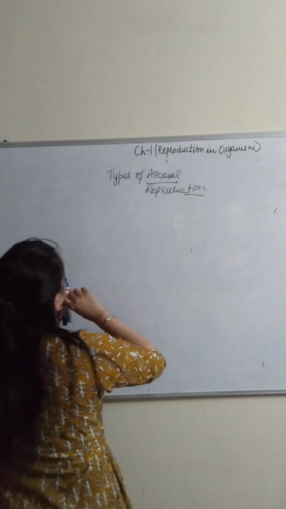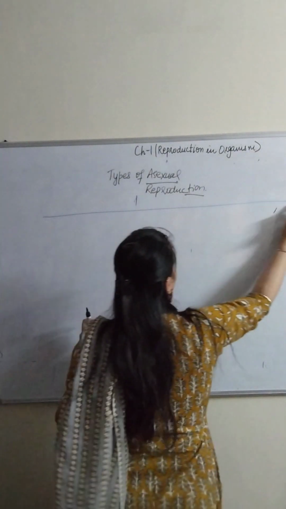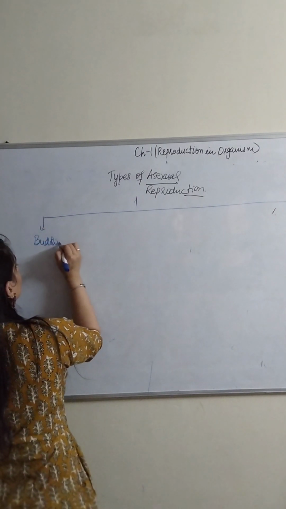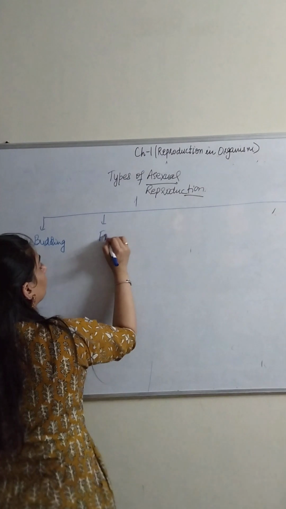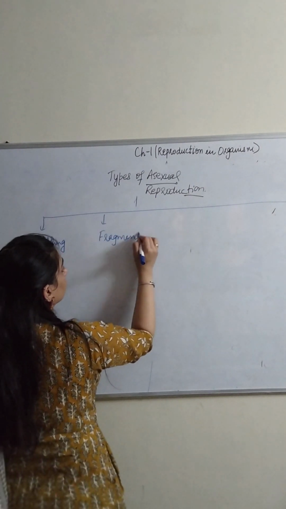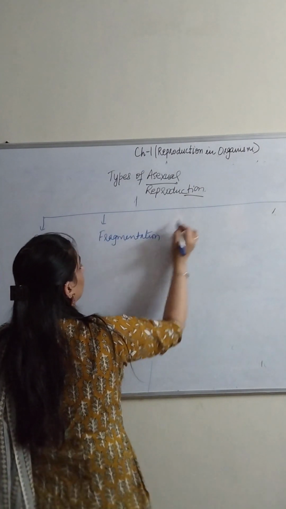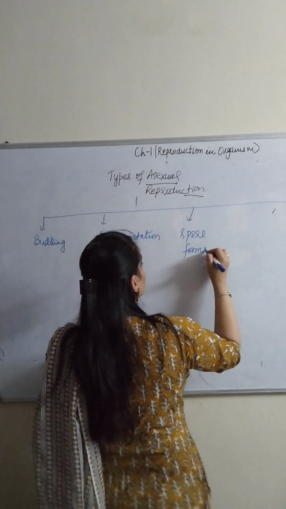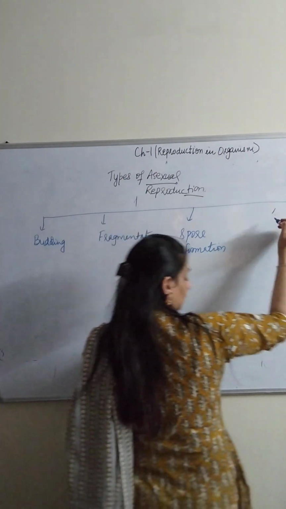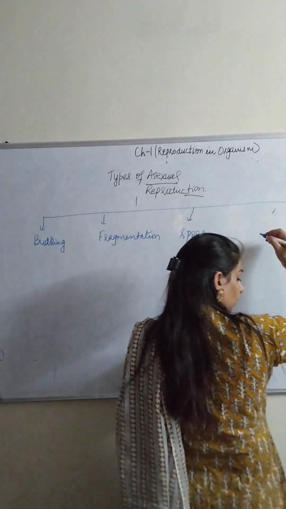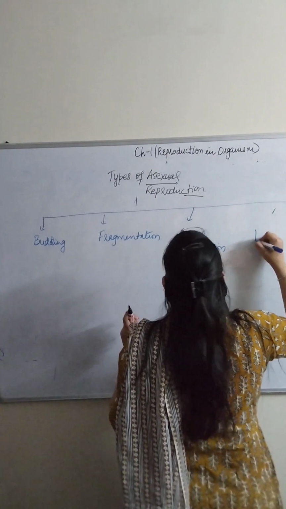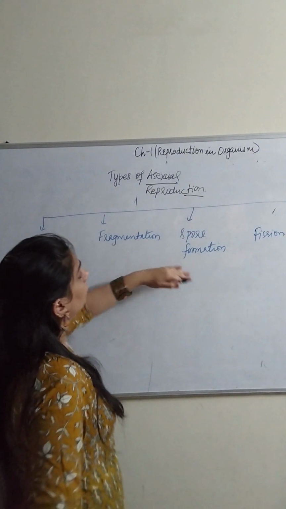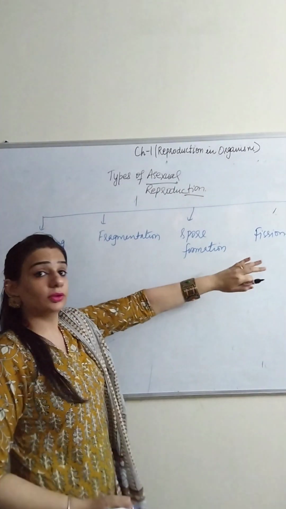There are different types of asexual reproduction, as we have discussed in the class also: budding, fragmentation, the next one is called spore formation, and the last one is called fission. So there are 4 or 5 types of reproduction that you need to study for this chapter.